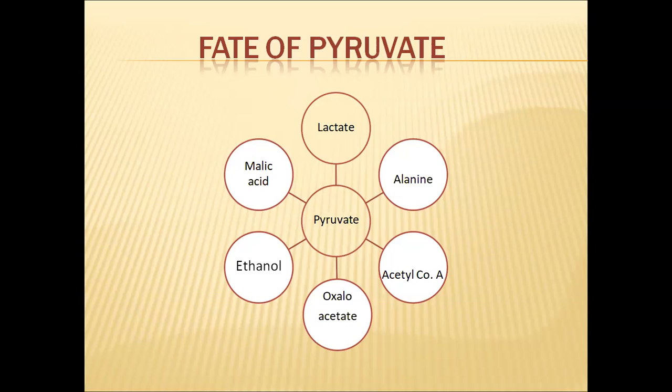Through those pathways, the energy hidden in the form of chemical bonds in pyruvic acid will be released, and that released energy will be utilized for the synthesis of ATPs. Depending on the needs, pyruvic acid may be converted into ethanol, oxaloacetate, alanine, lactate, and malic acid also.